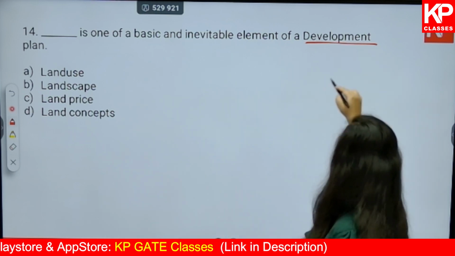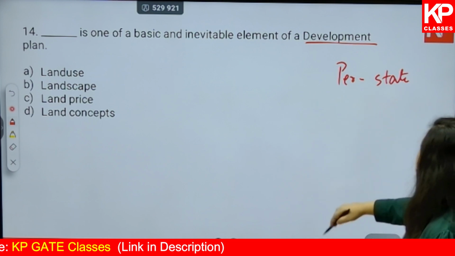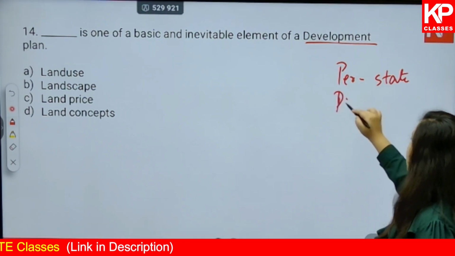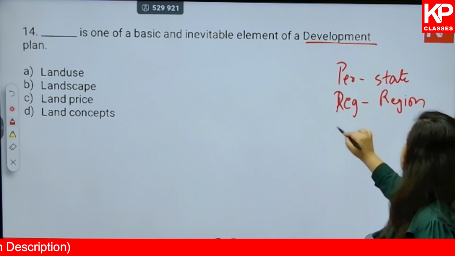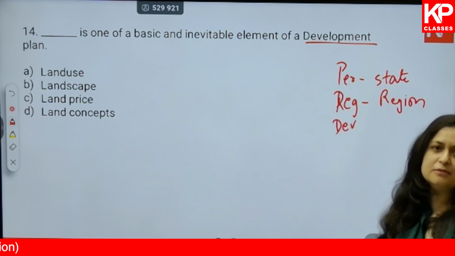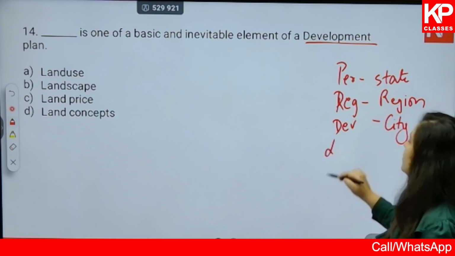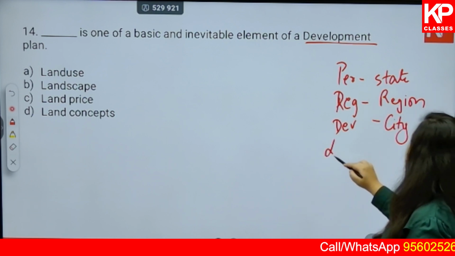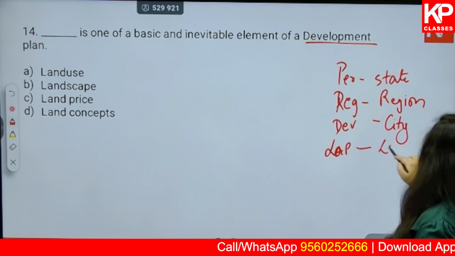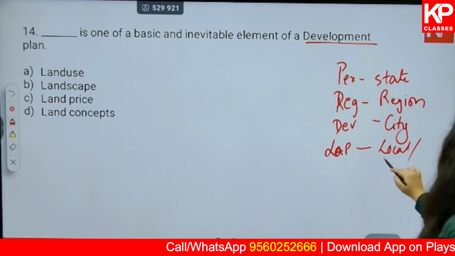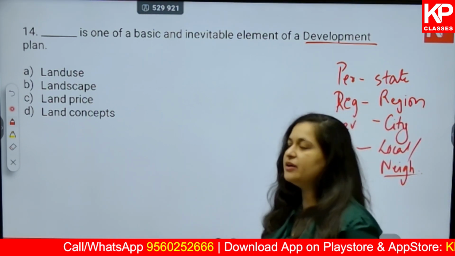So first you have the perspective plan, which is prepared for a state or at a state level. Then you have a regional plan prepared for a region. For a city, you have the development plan, which is sometimes also called master plan. So that is for a city. And for a neighborhood level or for a local area level, you have the local area plan, LAP, for a local area or for a neighborhood. Okay. This is the hierarchy that you will get in your URDPFI standards.